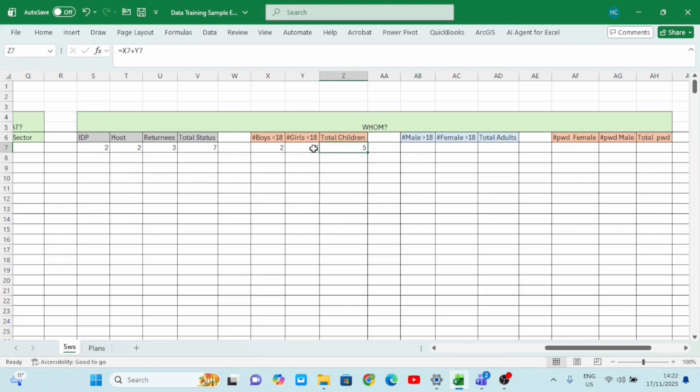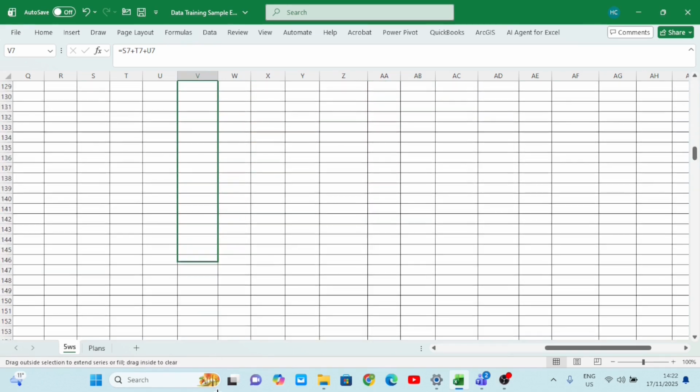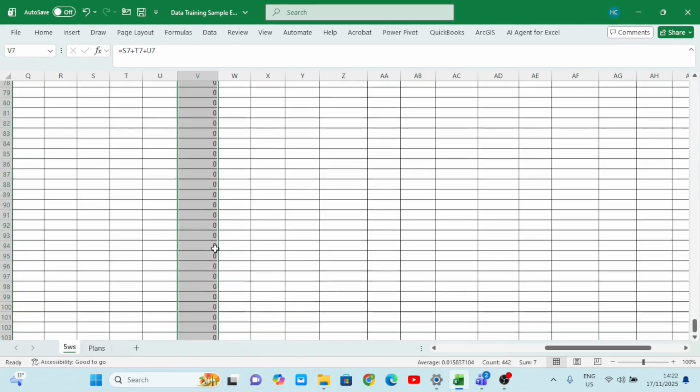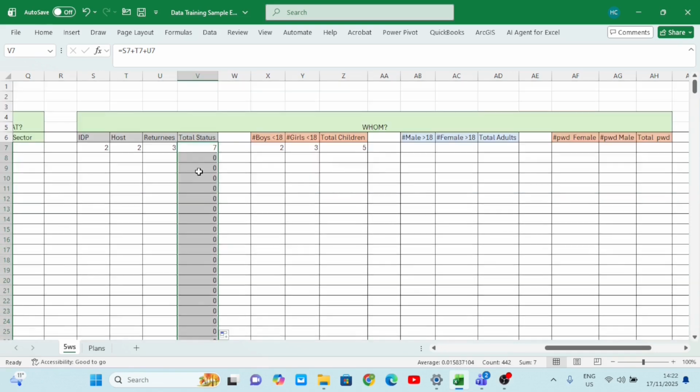Take note of this. And then what I'm going to do is, I'm going to come to this formula now, and then I make my mouse change to this small nice cross that you see, small black cross. I will hold it and then I drag it down to share the formulas to the other cells or the other rows. You see? And here now it indicates 0 to show me that there is a formula in here. I will do the same for all.